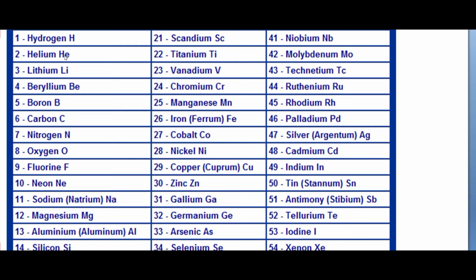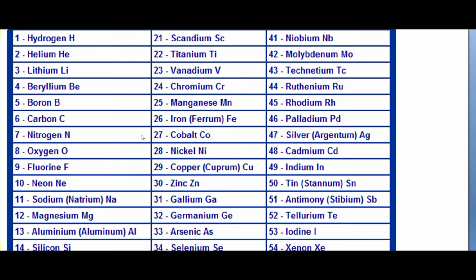And if there are 2 letters in the symbol, then the first letter must be capital and the second letter must be small. But if there is only 1 letter in the symbol, then that letter must be capital. Like the symbol of hydrogen is capital H, the symbol of helium is capital H and small e. So this is the rule of writing the symbol of an element, and you have to study with the number. So number 3, lithium, and its symbol is Li. Number 4 is beryllium, and its symbol is Be.